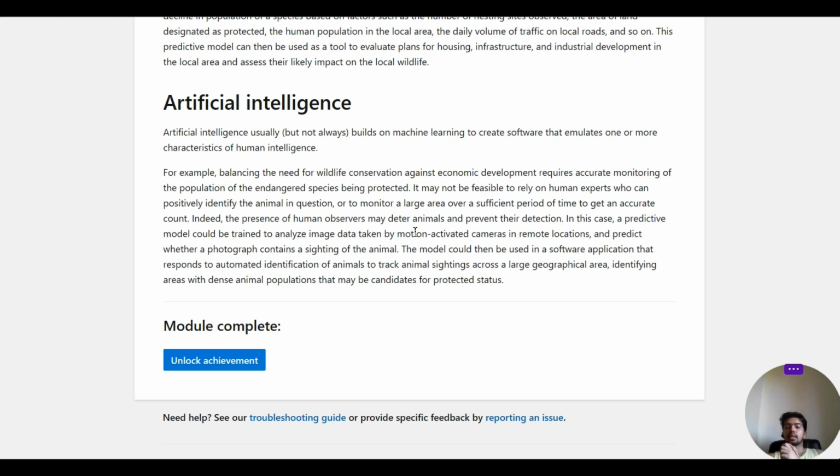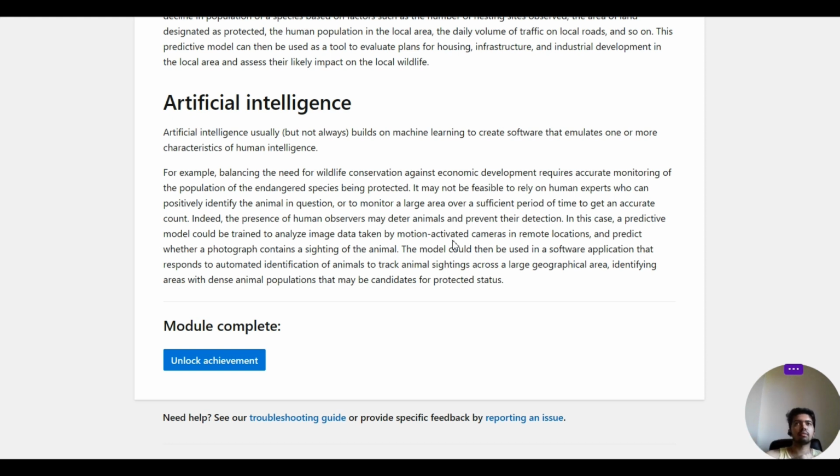So what is this artificial intelligence? If you see this example, you want to protect the wildlife from the economic development which is happening around, and you want to monitor the endangered species. But you can't rely on human experts constantly monitoring them. So you have motion sensor cameras which are capturing live images of those animals which are passing by. You have fitted them in several places, and the motion sensor cameras capture the images or the live streaming videos of the animals passing by.